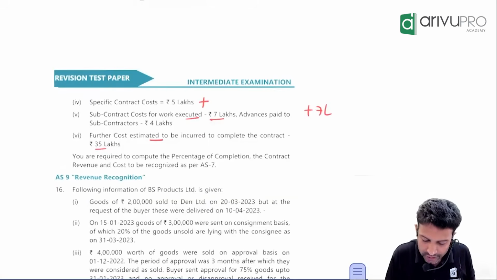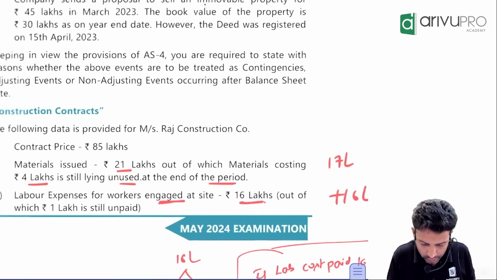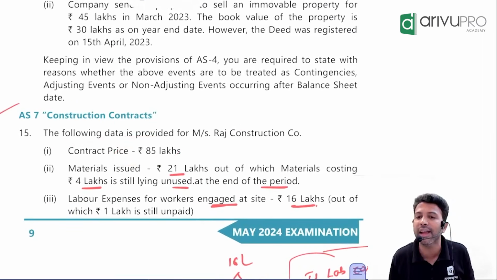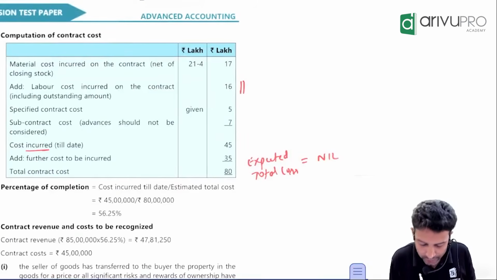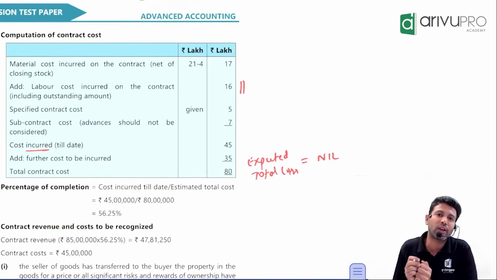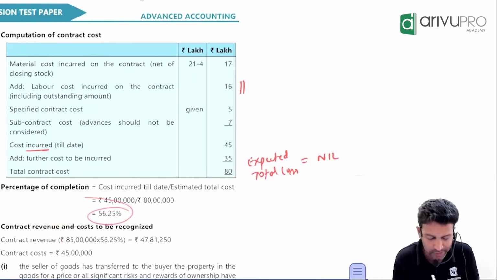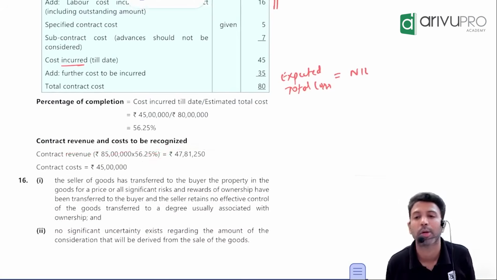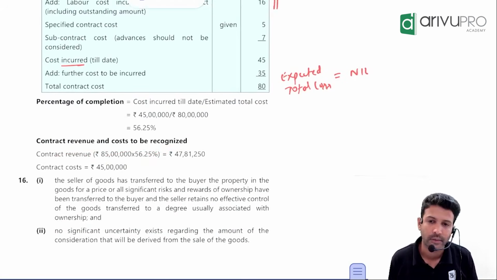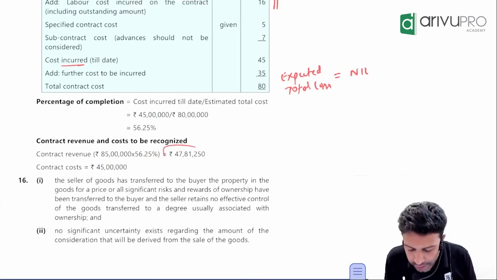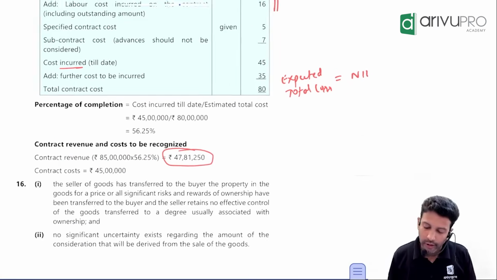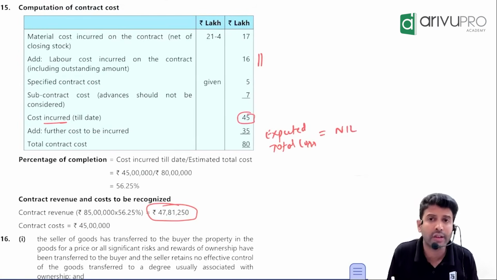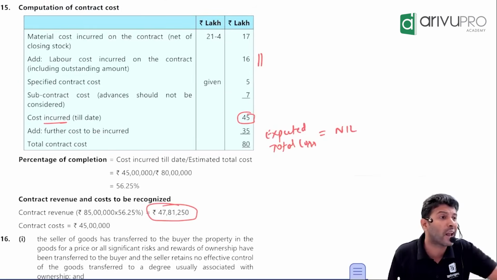What is the contract price here? Somewhere we saw, no? Contract price is 85 lakh. Total contract price is 85 lakh. Entire 85 lakh you will recognize as revenue or only 56%? 85 lakh of 56%, that will come to this. So, how much revenue have you recognized? 47. How much cost? Cost is recognized on percentage basis or actual basis?